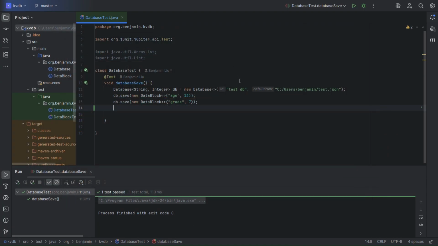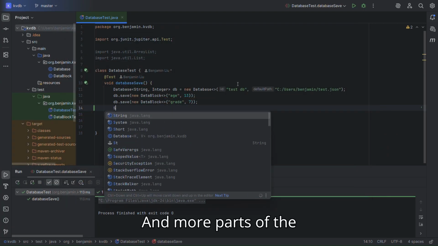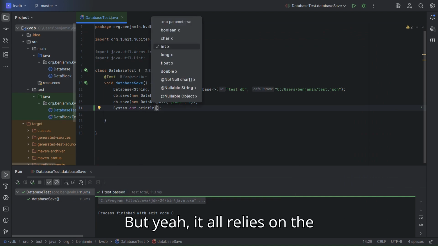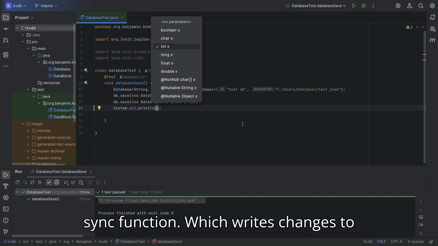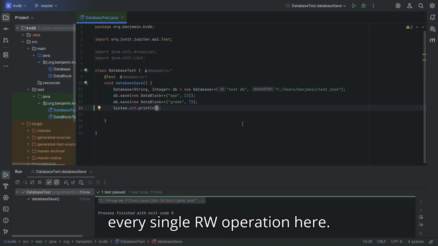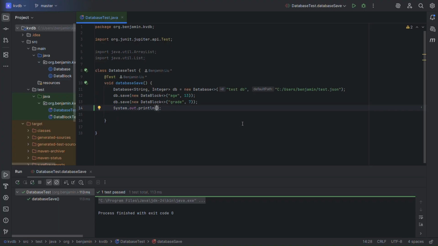So it's working out. And more parts of the API include get, delete, stuff like that. But it all relies on the core sync function, which writes changes to the file. That's what powers basically every single RW operation here, or CRUD.